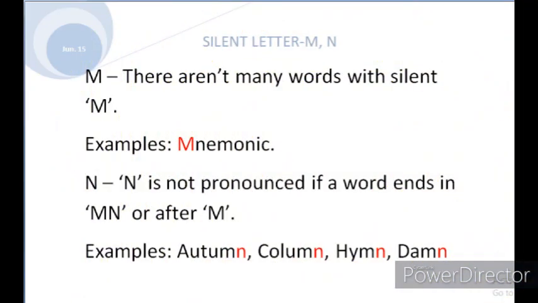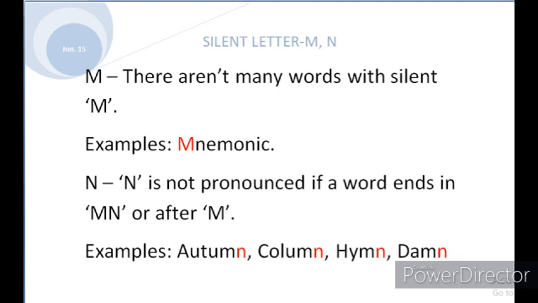There are not many words with silent M. Only one word is there, that is mnemonic. The spelling is M-N-E-M-O-N-I-C, but we are not pronouncing the first letter M. We are not pronouncing that. We just say mnemonic. Only one word is there. Okay. Next, we'll move to silent letter N.